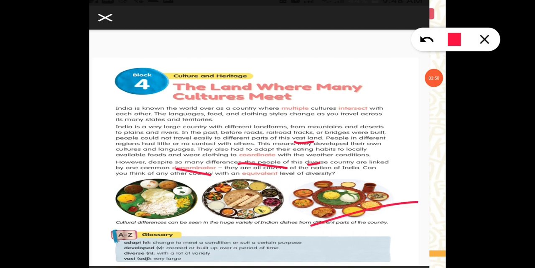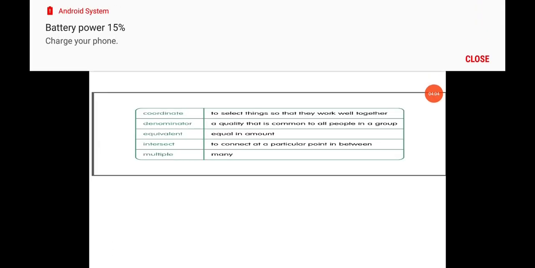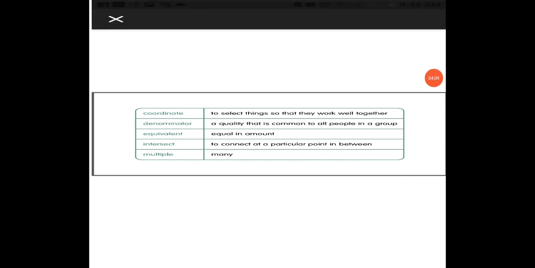Now we will discuss the meaning of the target words. The first one is coordinate, to select things so that they work well together. Next, denominator, a quantity that is common to all people in a group, equivalent, equal in amount. Next is intersect, to connect at a particular point in between. Multiple means many. You have to write down these target words with the meaning in your English notebook.